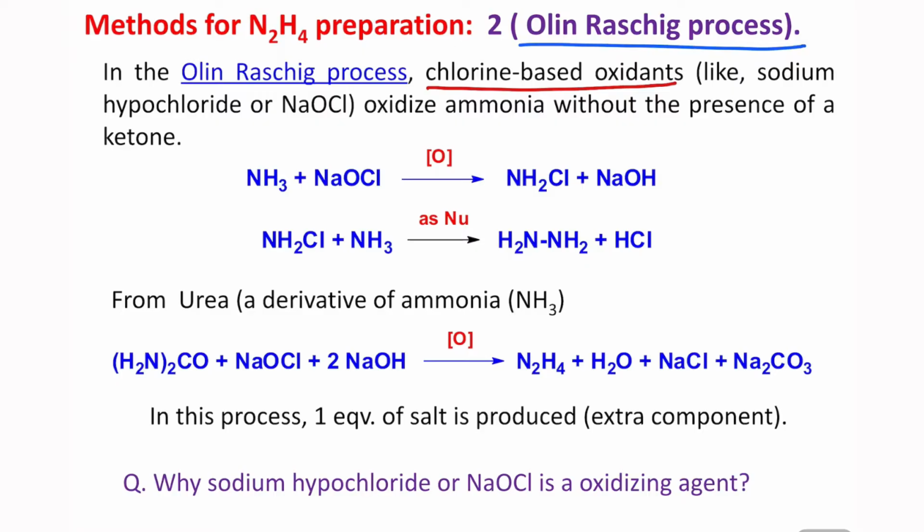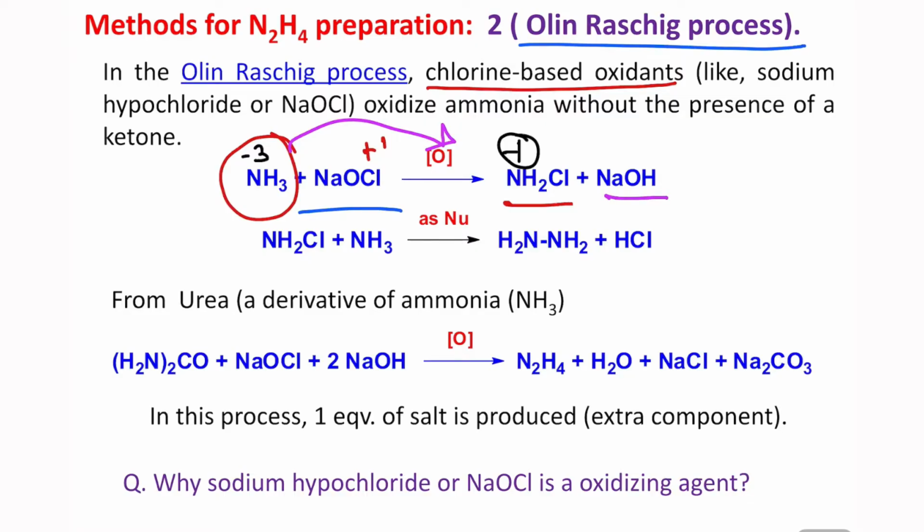In this case, in this oxychloride, chlorine has a +1 oxidation state and we know the halogens are most stable when reduced. So you are keeping this in a +1 oxidation state, so it's a strong oxidizing agent. Consequently it oxidizes this ammonia to the corresponding NH2Cl. How? If you look at the oxidation state of this ammonia, it's -3. And if you look at the oxidation state of this nitrogen, it's -1, because chlorine is more electronegative than nitrogen. So you can see it's actually a 2-unit oxidation process. And along with that, NaOH is produced.